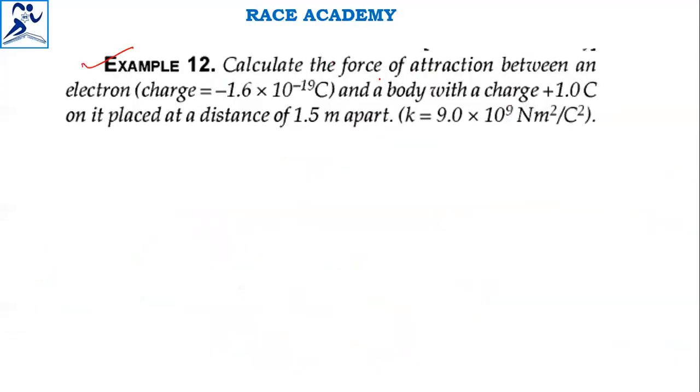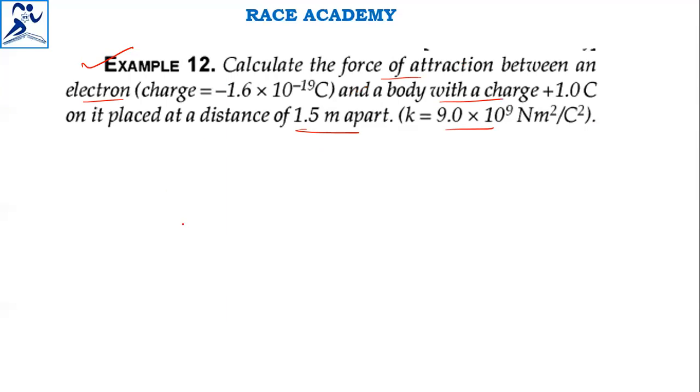Calculate the force of attraction between an electron and a body with a charge of 1 coulomb, placed at a distance of 1.5 meters apart. The K value is also given, which is a constant.